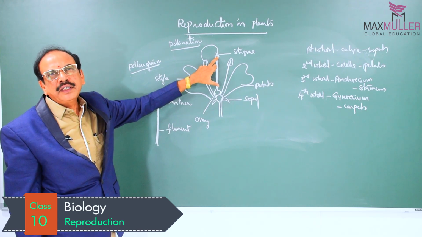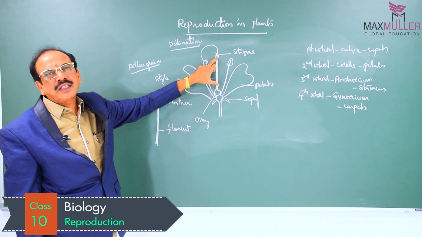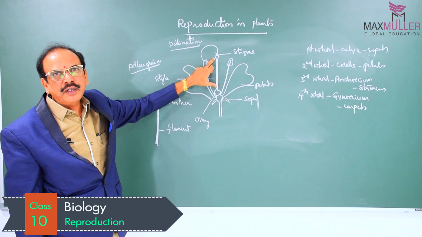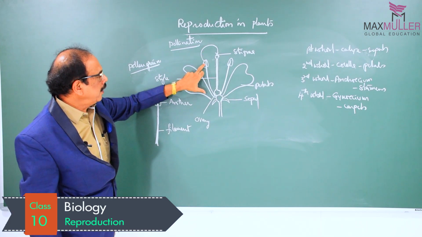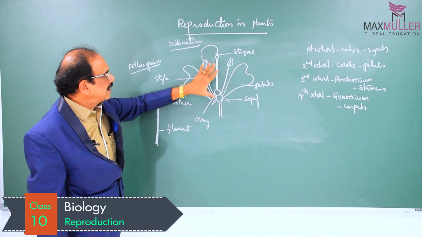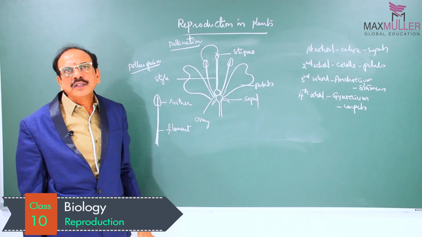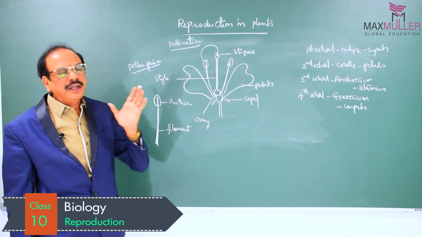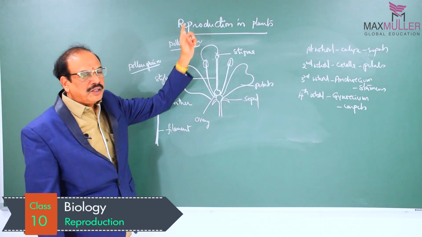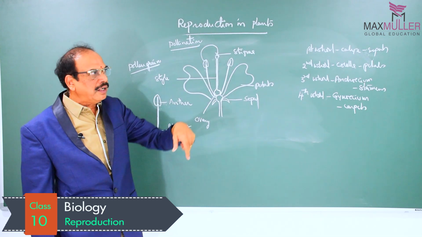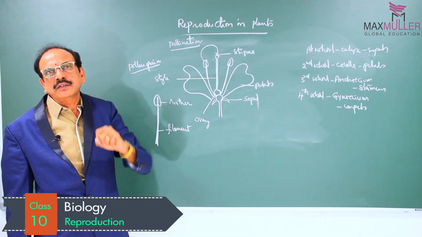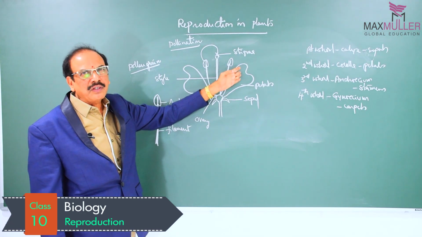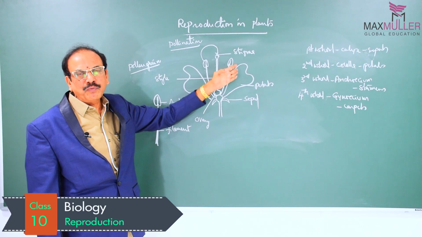Pollination is of two different types: self-pollination and cross-pollination. Self-pollination means transfer of pollen from the anther to the stigma of the same flower, otherwise called autogamy. If these pollen grains fall on the stigma of another flower, then it is called cross-pollination. So which structures help in cross-pollination? In a flower, the petals are colored because of the presence of chromoplasts.